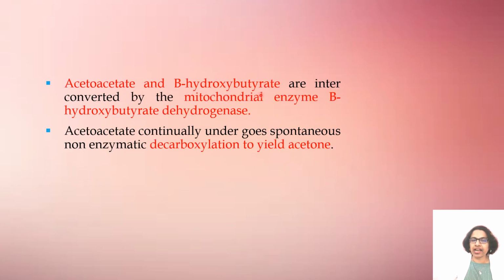Acetoacetate and beta hydroxybutyrate are interconverted by a mitochondrial enzyme known as beta hydroxybutyrate dehydrogenase.